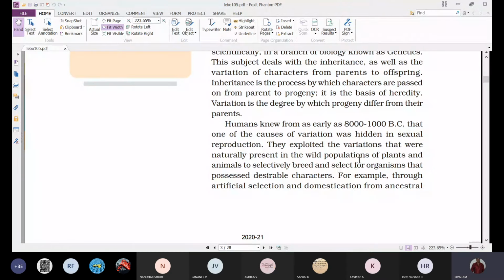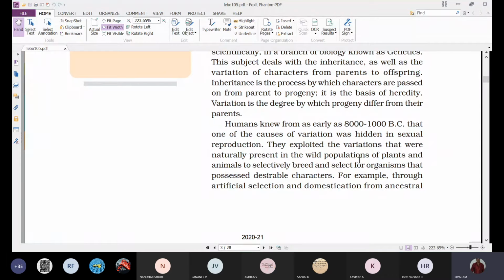Next, how did they come to understand this inheritance and variation? When you observe here, humans knew from as early as 8,000 to 1,000 BC that one of the causes of variation was hidden in sexual reproduction. So we observe variations from parents to offspring, especially in those organisms which undergo sexual reproduction.